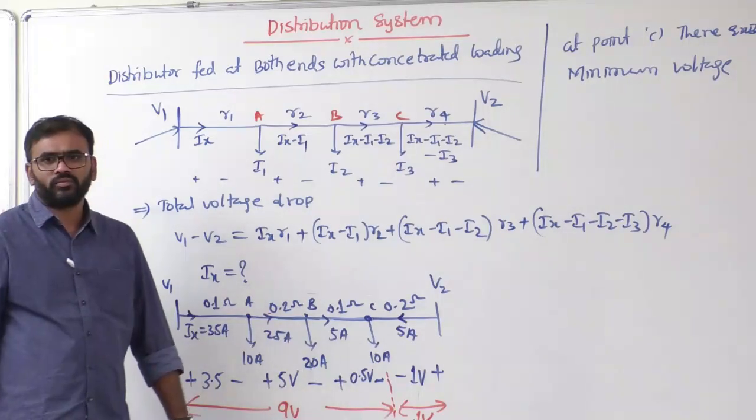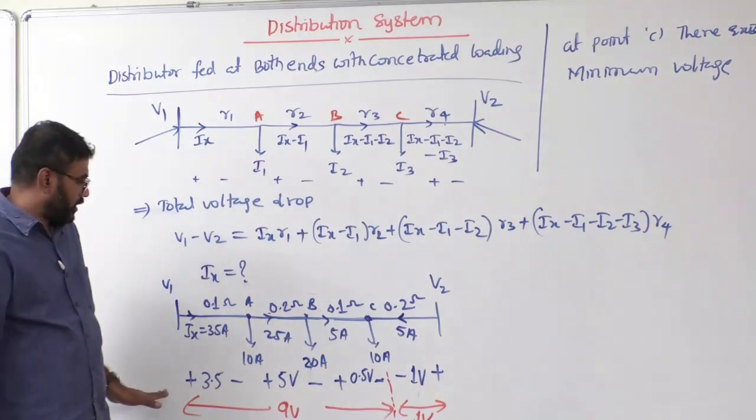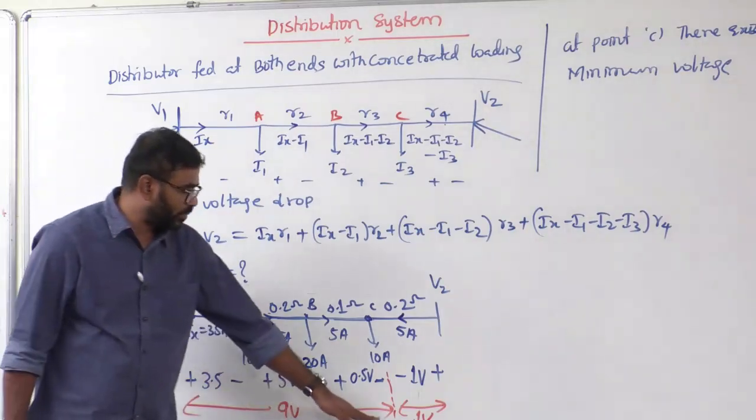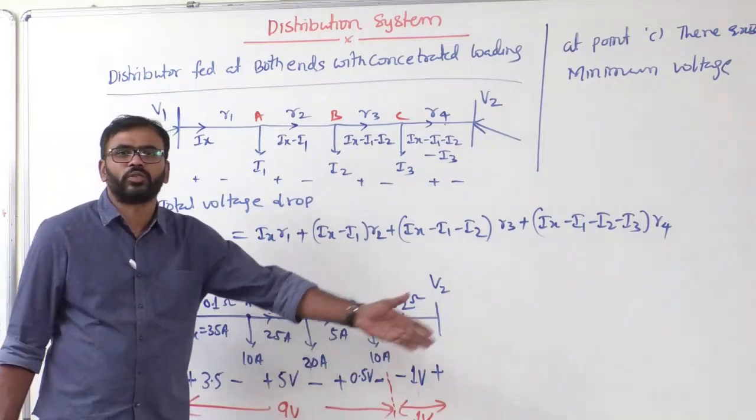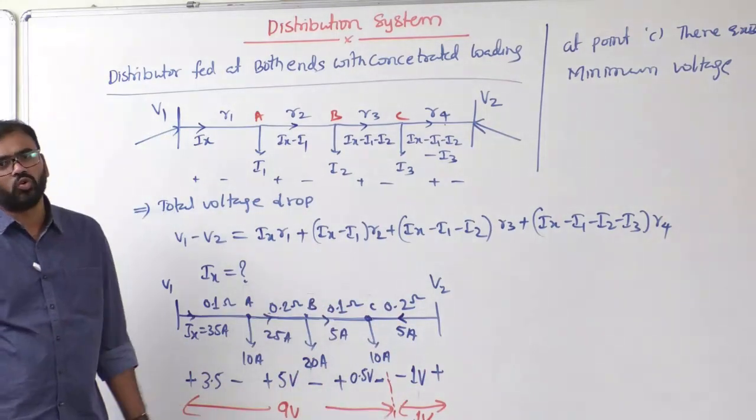Okay. Now what is the total voltage drop? 9 minus 1. That's it. Why? So this side plus and this side minus. But when you come from here, this side plus and this side minus. So that's why total voltage drop is what? 9 minus 1, 8 volts.